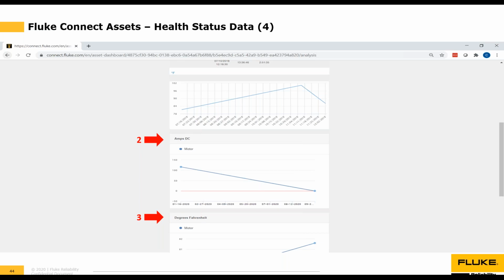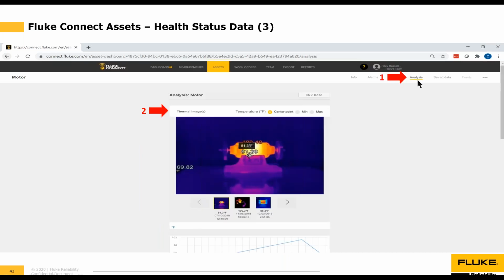So one note, if you only have, say, a single T3000 reading, then there's not enough data to create a graph yet, right? So once you've added 2 or more of the same types of readings, whether it's a T3000 reading, a 376 reading, or readings from any one of our 80 Fluke Connect enabled tools, you'll see the graph. But oftentimes customers will click on the analysis tab, and because they've only entered in a single reading or a single thermal image, the main page there will say not enough data, and customers don't understand why. It's simply because you haven't added enough data points for us to plot a graph or do any type of analysis on the data.